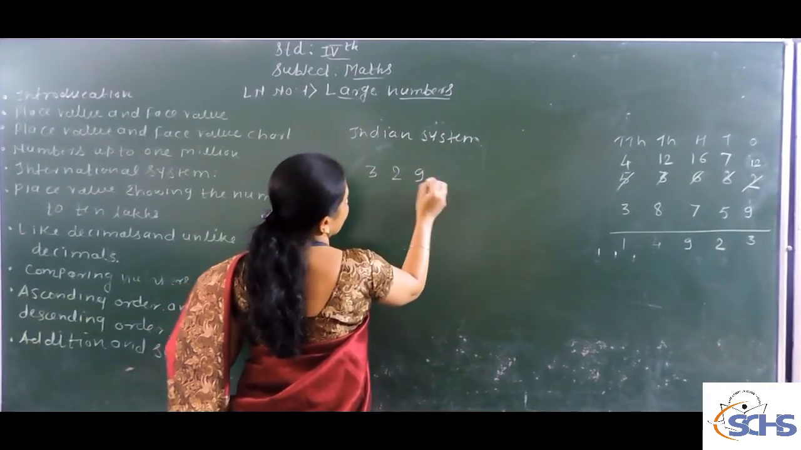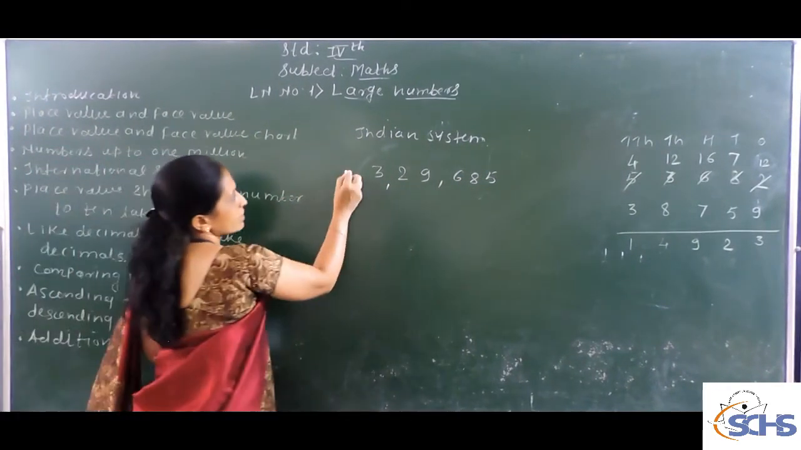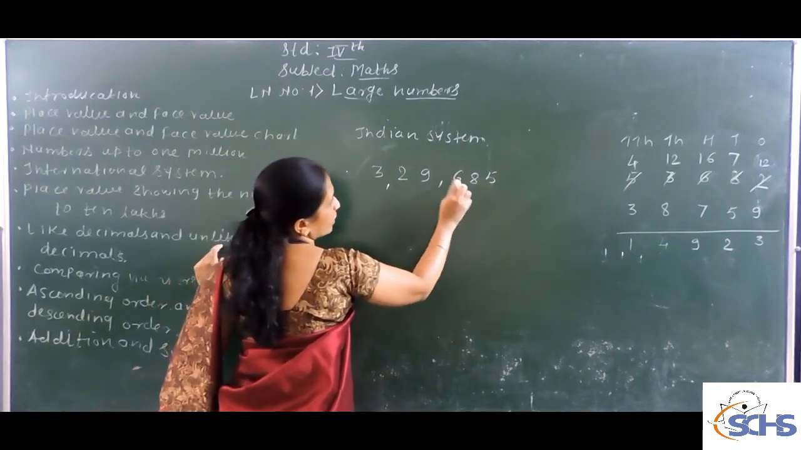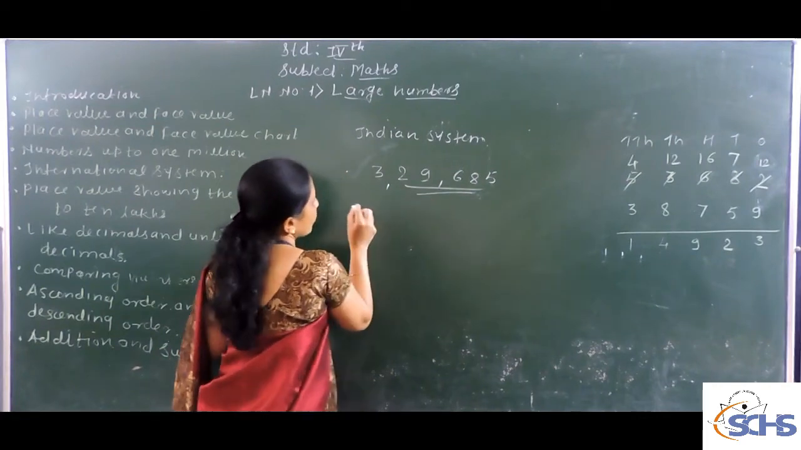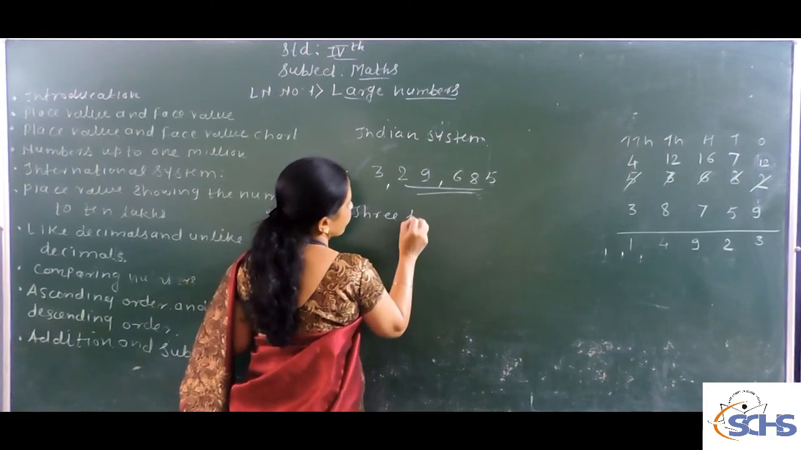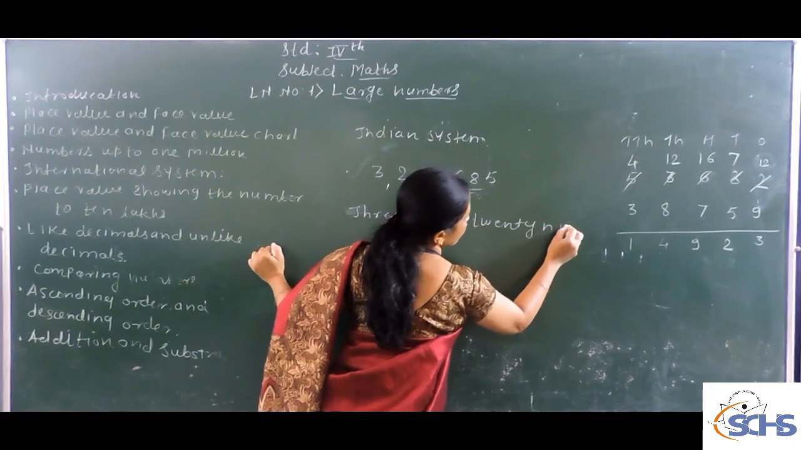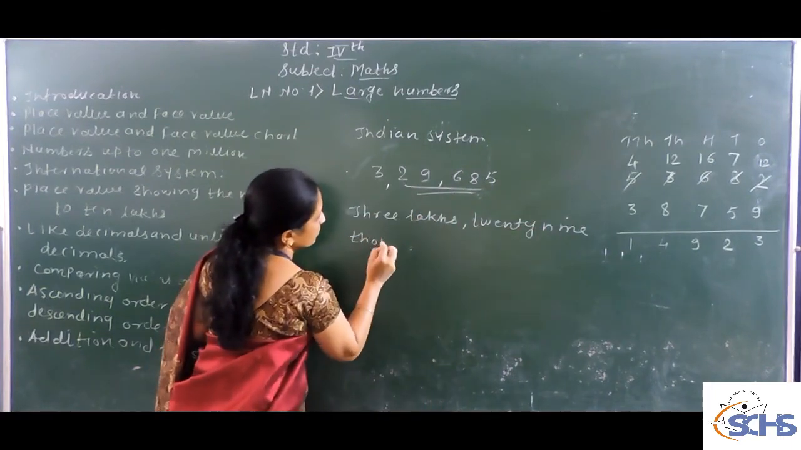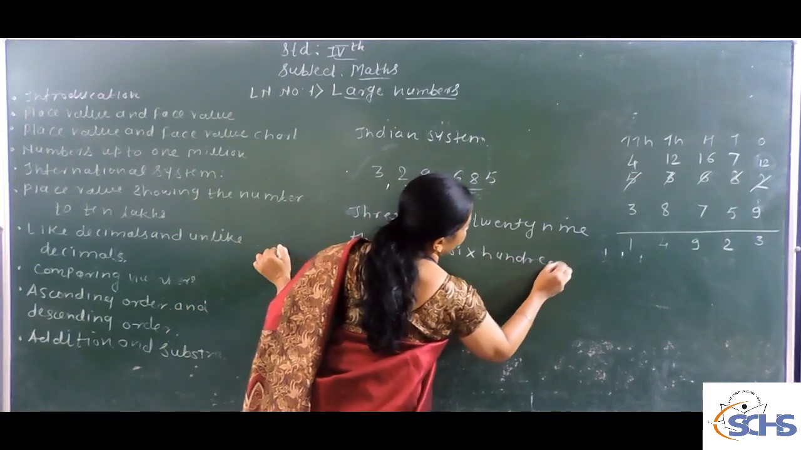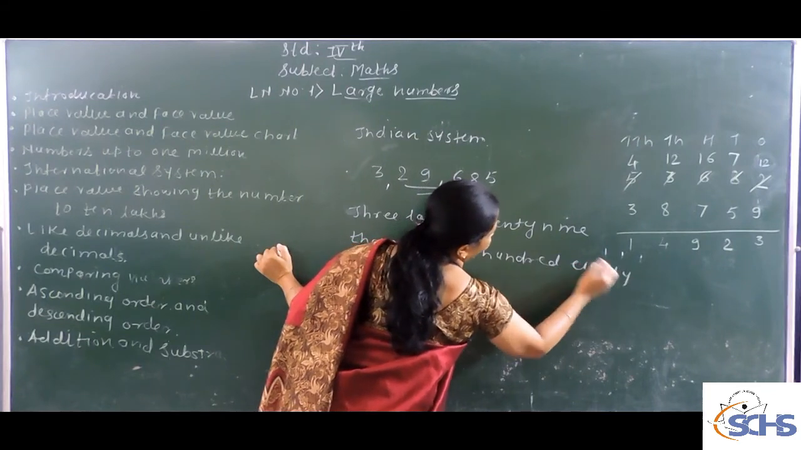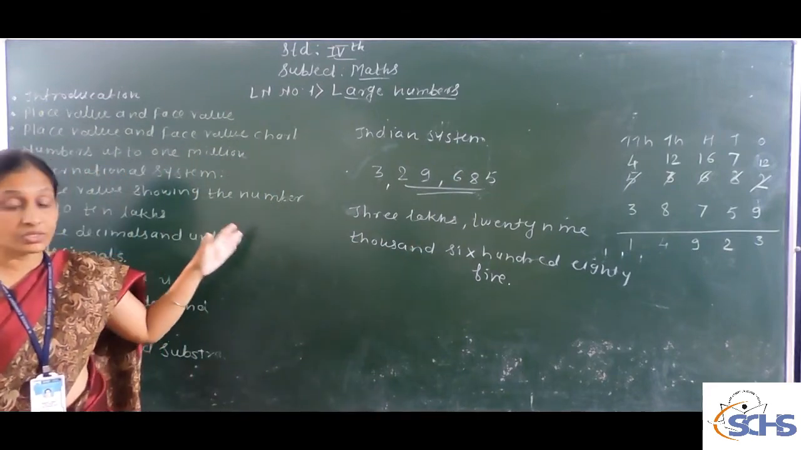Let me take the example. Which way are you going to read this number? Here there are 1, 2, 3, 4, 5, 6 digits. In the Indian system you read it as 3,29,685. This is your Indian system.